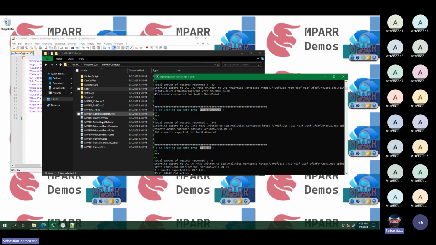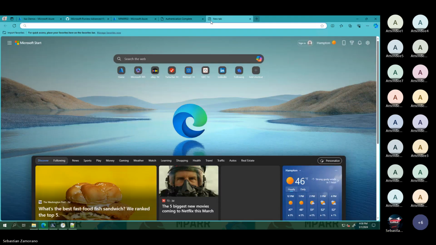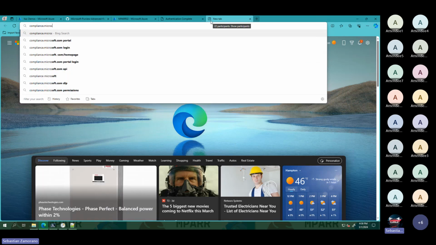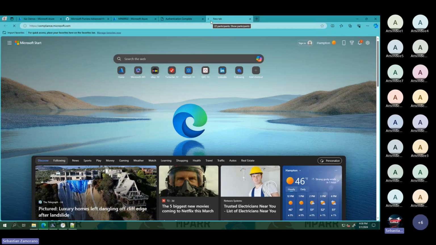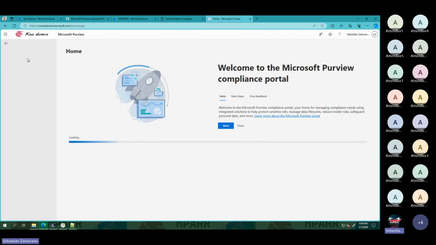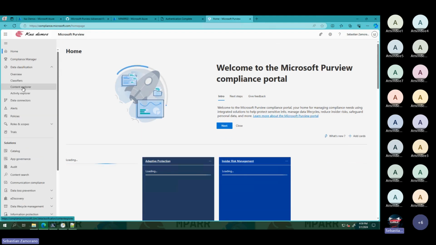This one, MPARR Content Explorer Data, is very special. I was not presenting that one. I shared it only when it was created, but let me explain what happened. If you go today to the Microsoft Purview portal, compliance.microsoft.com, here under classifiers, data classification, we can see the Content Explorer.